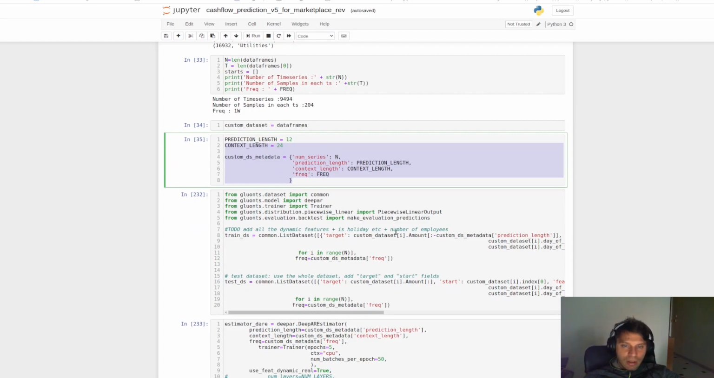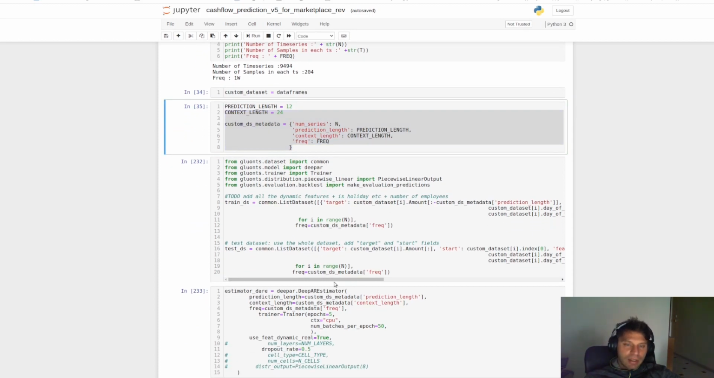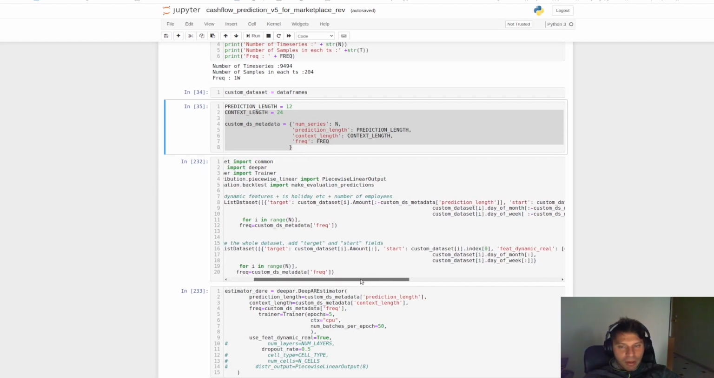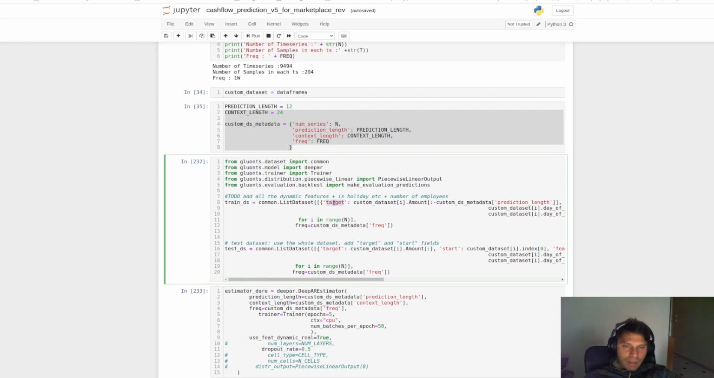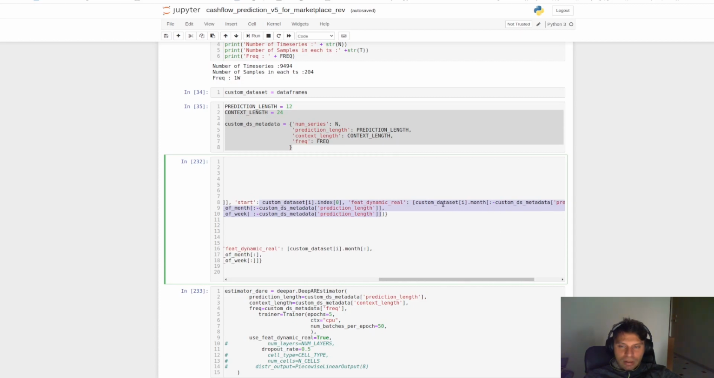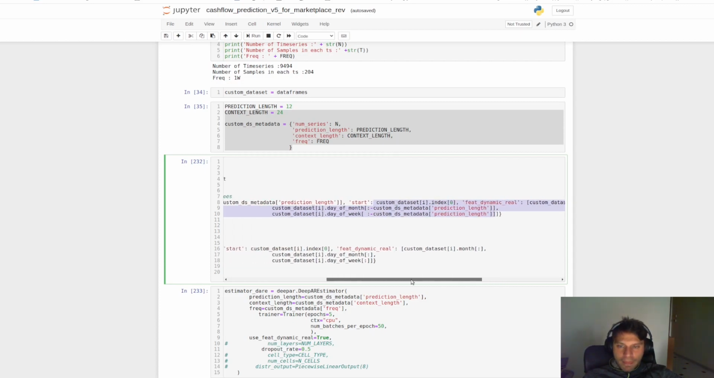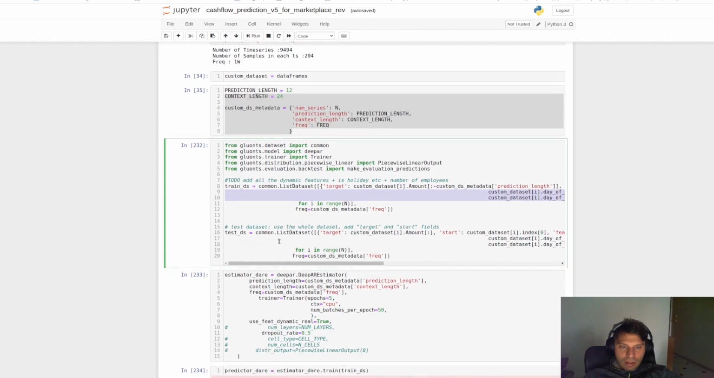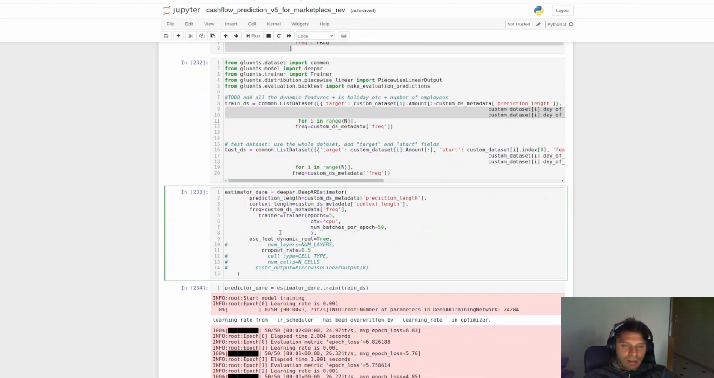Then we are creating the dataset in the format that can be used by the DeepAR model, setting the target, the values that we have to predict, and also adding covariates, as we said: the day of the month, the day of the week, and the month. And this is the test set, the one that will be used for testing the results.